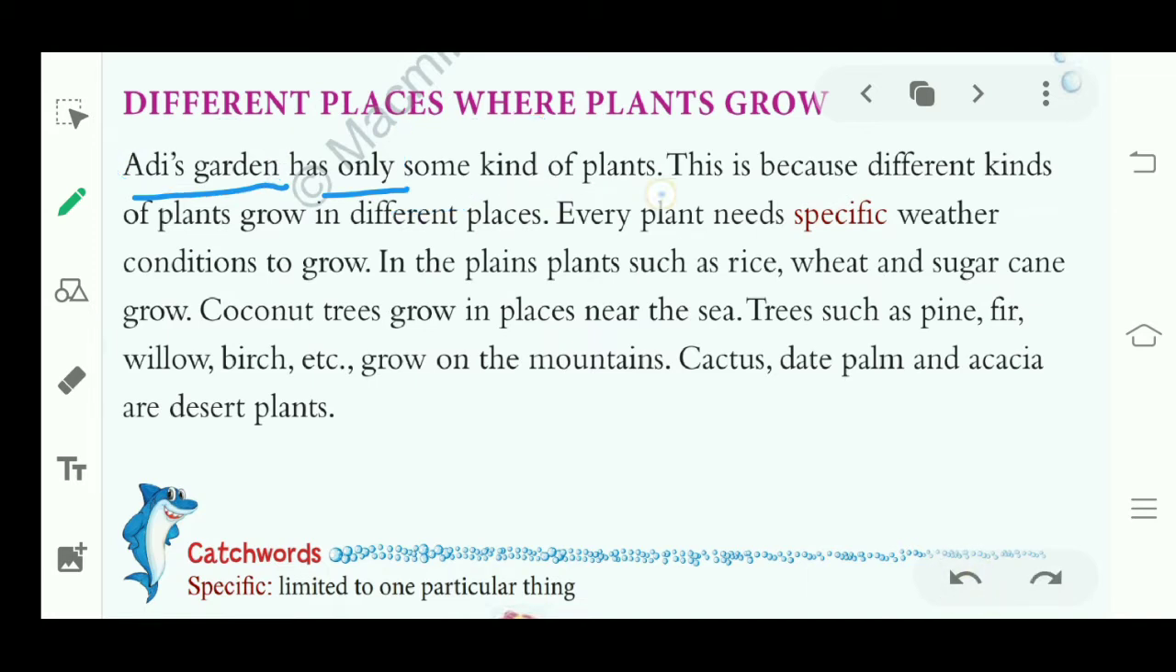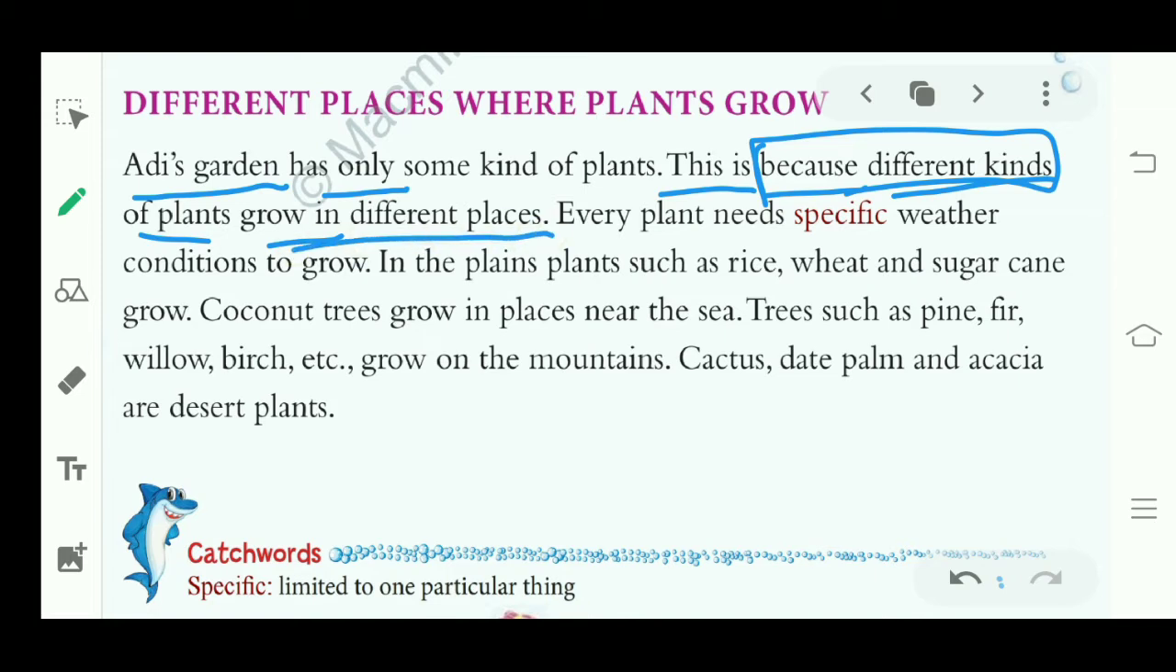This is because different kinds of plants grow in different places. Why does he have only some kinds of plants? Why doesn't he have all types of plants? Because different kinds of plants grow in different places. All kinds of plants can't grow in only one place.